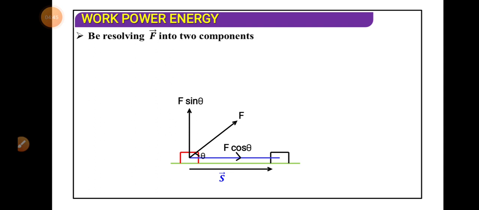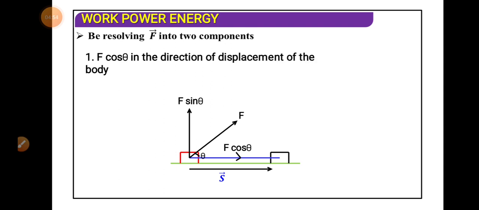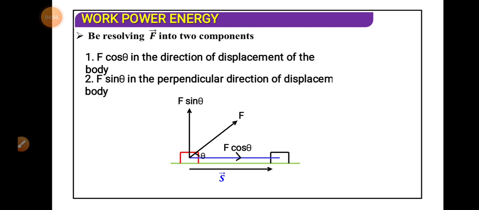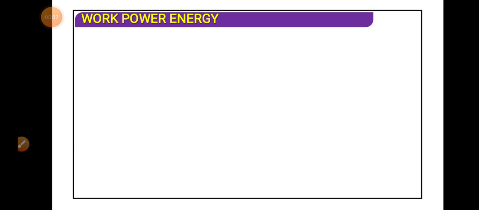Whenever there is a force and it is oblique, we have to find out the rectangular components. It's a custom. So F cos theta is in the direction of displacement of the body, and F sin theta is in the perpendicular direction to the displacement of the body. But the body is not moving in the perpendicular direction, so the work done will be zero in the perpendicular direction.